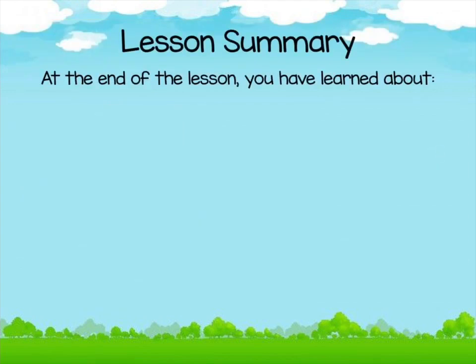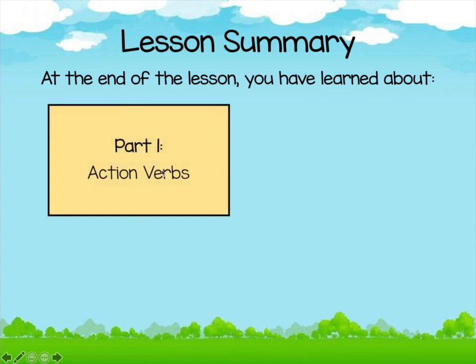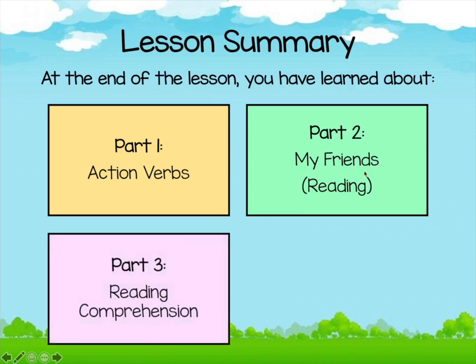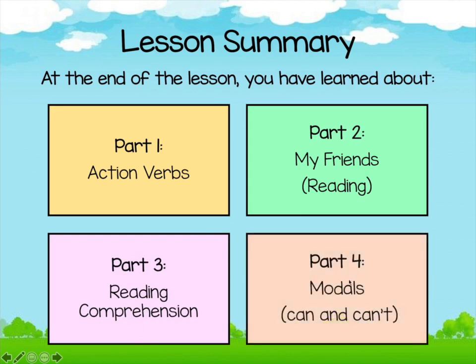So our lesson summary for today is, at the end of the lesson, you have learned about part 1 just now, action verbs. There are 4 action verbs. In part 2, you have read together with me about the descriptions entitled My Friends. And then in part 3, we have done the reading comprehension activities. And in part 4, we have learned about modals, can and can't.